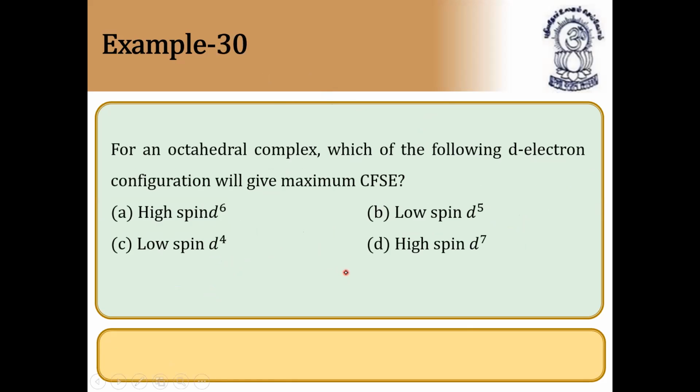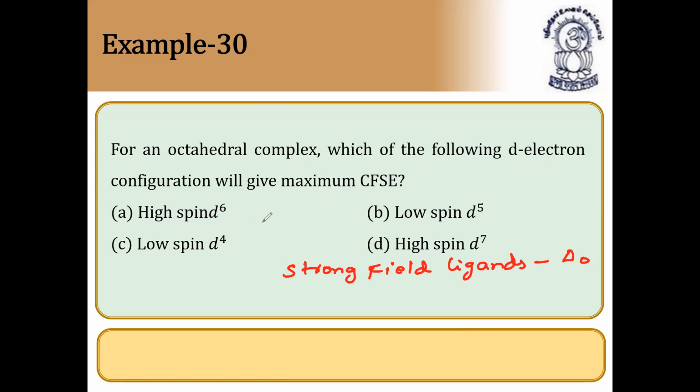For an octahedral complex, which of the following d electron configurations will give maximum crystal field splitting energy? High spin with d6 configuration, low spin with d5, low spin with d4, high spin with d7. Anyway, strong field ligands will have maximum delta naught value.